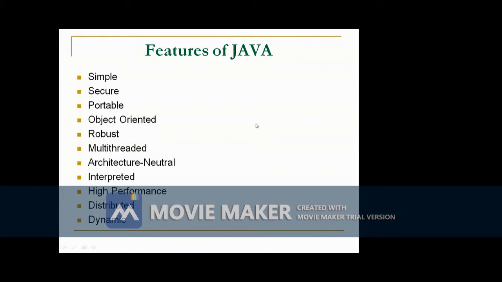Then Java is a 100% object-oriented programming language. C++ is partially structured programming and partially object-oriented programming. C++ is structured programming, but it supports some object-oriented concepts. But Java is a 100% object-oriented programming language. So here we consider everything as an object. Java supports some primitive data types.